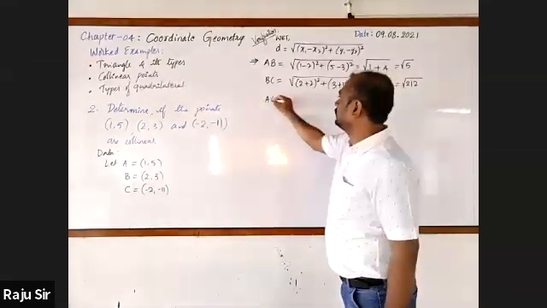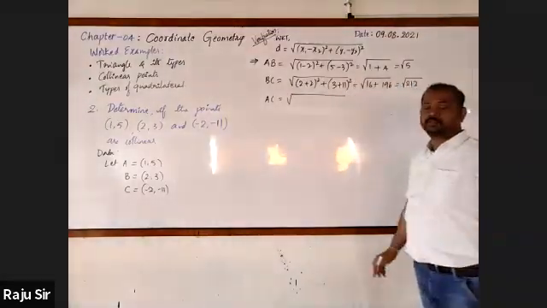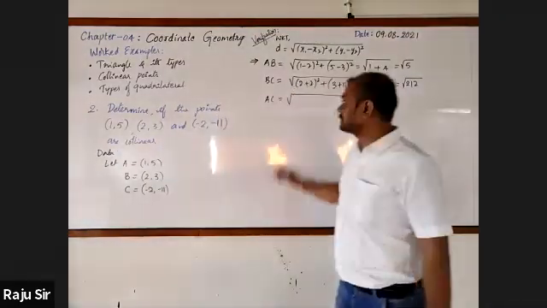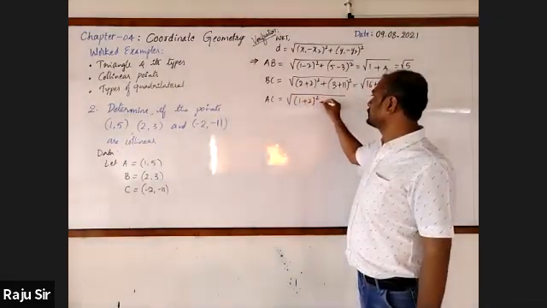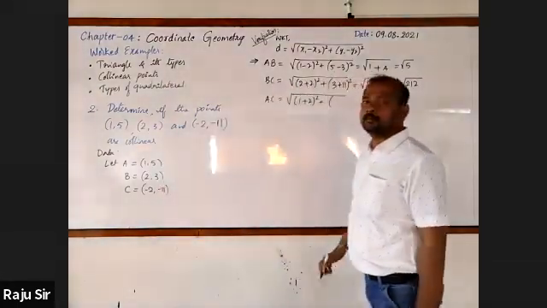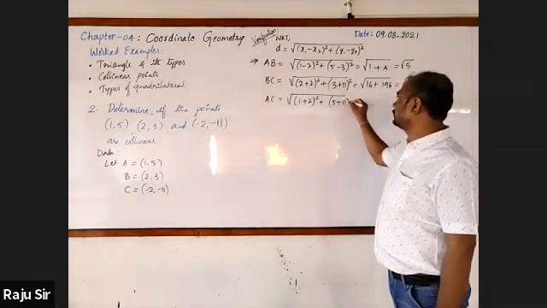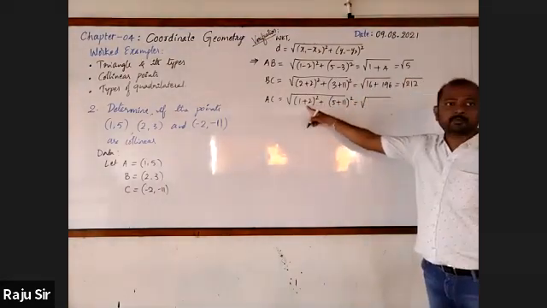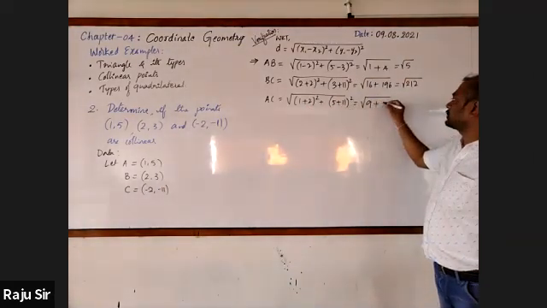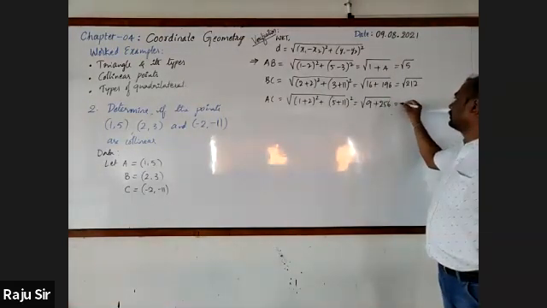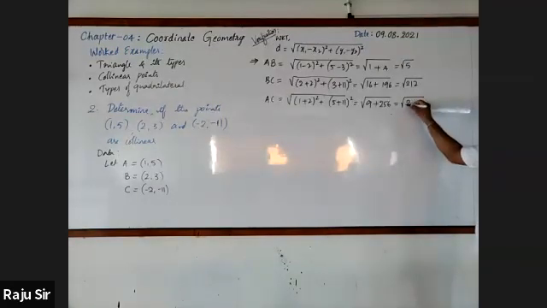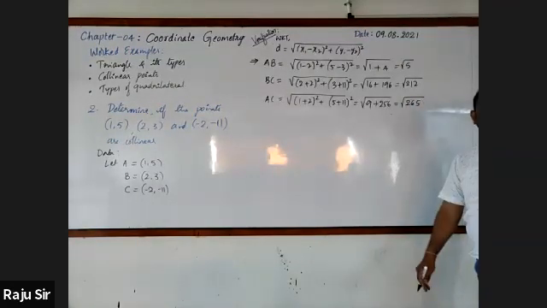Then find AC. AC equals here 1 minus (-2), which is 1 plus 2, whole square. Next y1 minus y2, 5 minus (-11), 5 plus 11 whole square. It is root of 1 plus 2 is 3, 3 square is 9. 5 plus 11 is 16, 16 square is 256. 256 plus 9, how much? 263.